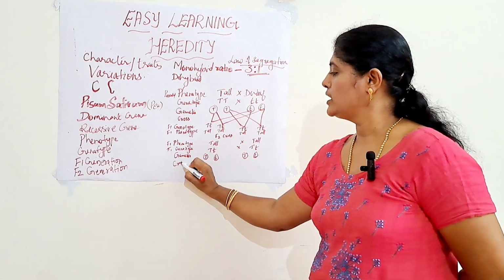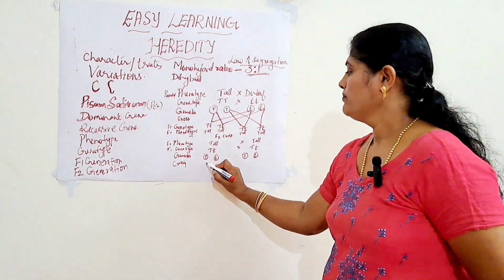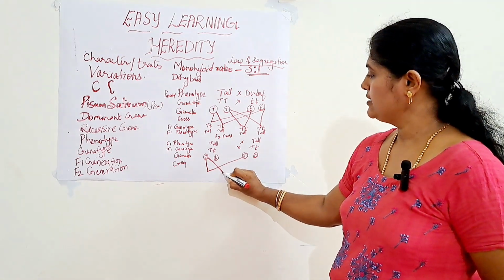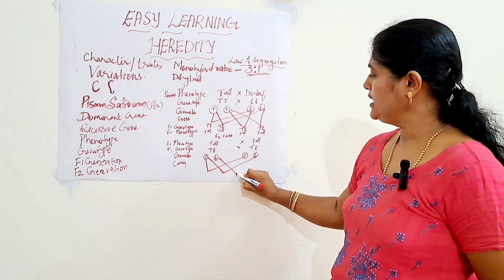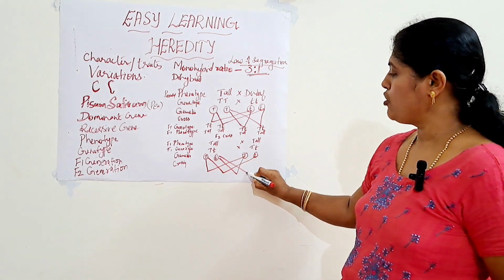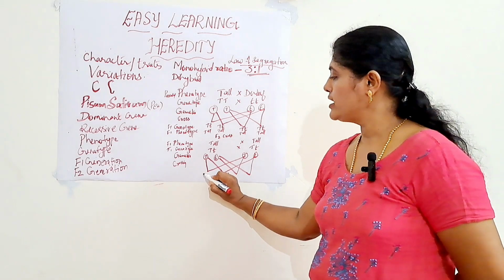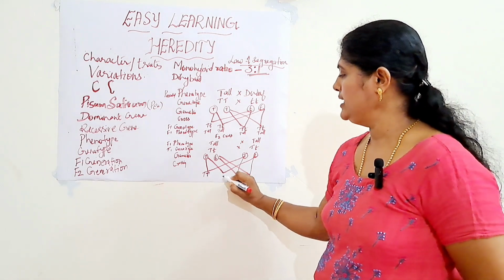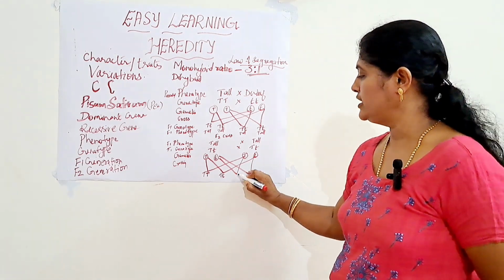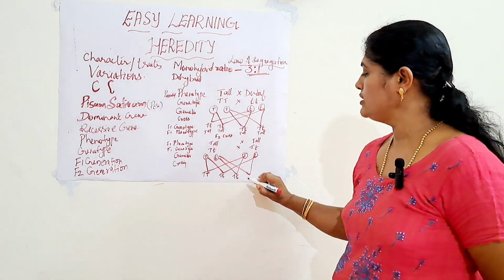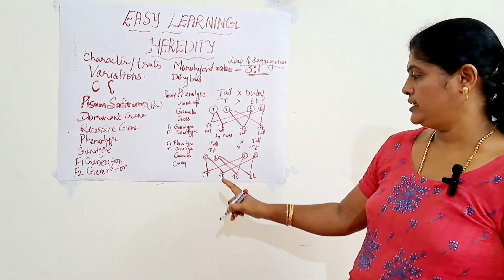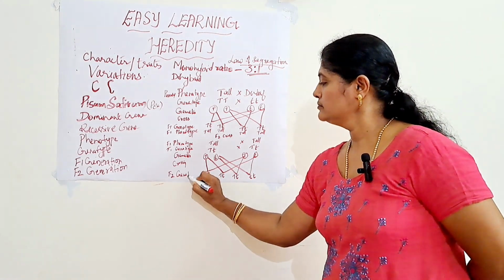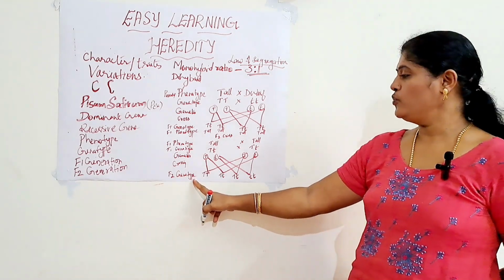Now, we will see the crossing. This capital T crosses with capital T. This capital T crosses with small t. This small t crosses with capital T. And this small t is crossed with small t. So, how will you write? Capital T capital T, capital T small t, capital T small t, and small t small t. So, this is the F2 genotype.